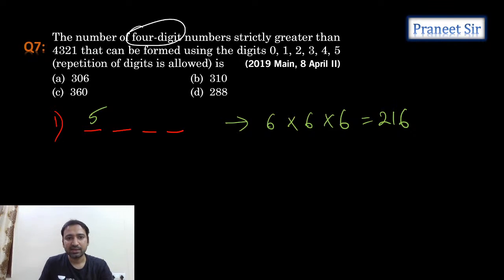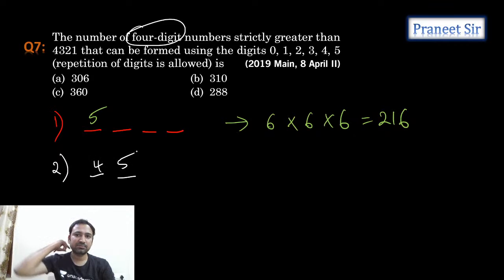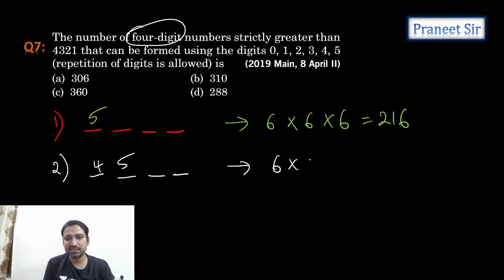Clear? Yes, perfect. Now let's take the second case, guys. What is the second case we can have? Second case is starting with 4 5. How many possibilities are there, guys? 4 5, how many possibilities are there? Isn't it 6 into 6, 36? Correct.